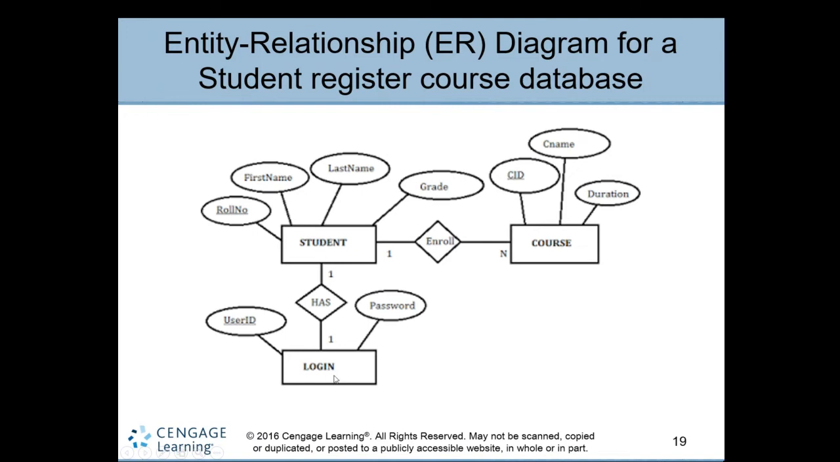A student has login details, maybe Blackboard or Educate, right? Anything. So he has a password. So this is the relationship. How do you design the database, right? This is with the help of this diagram. First you design the database as a model with the help of the ER diagram, then you create the tables according to these designs, right?